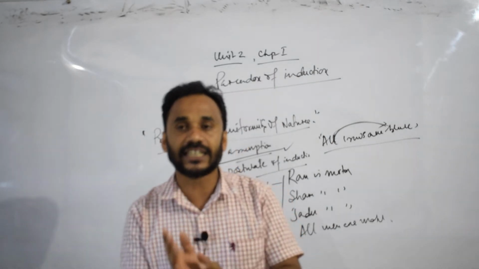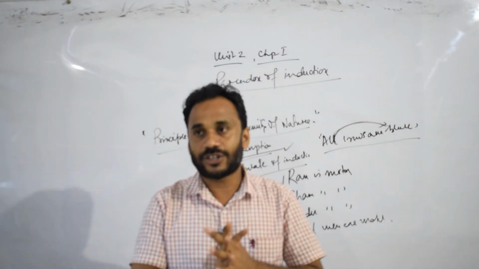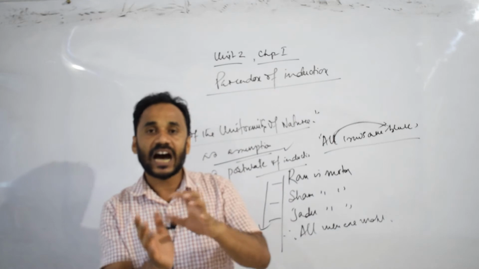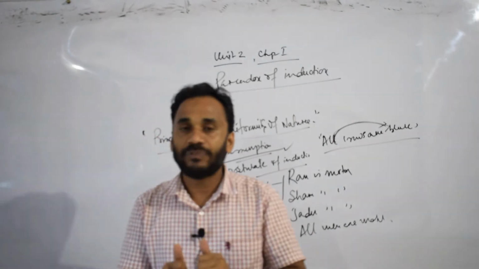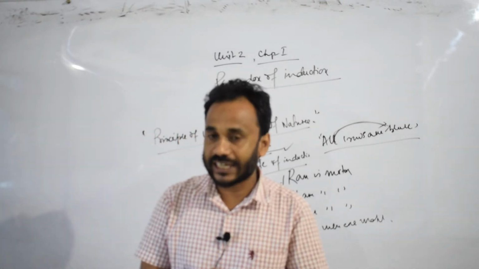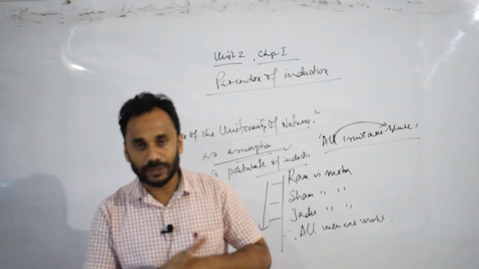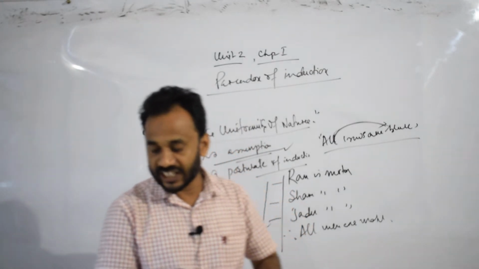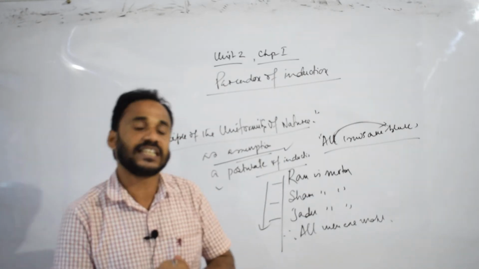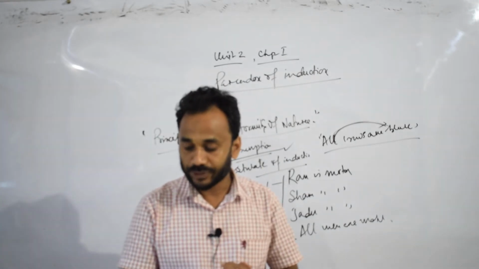These two statements are in a paradoxical mood. So this paradox of induction means the ground of induction is itself the result of induction.